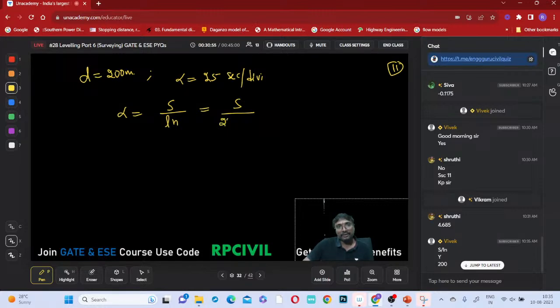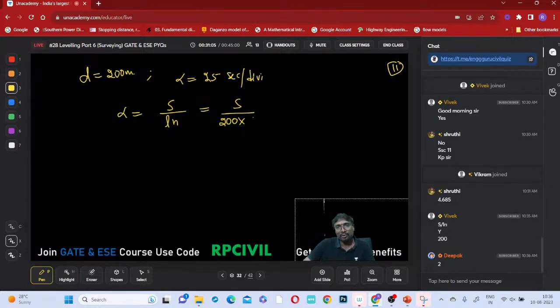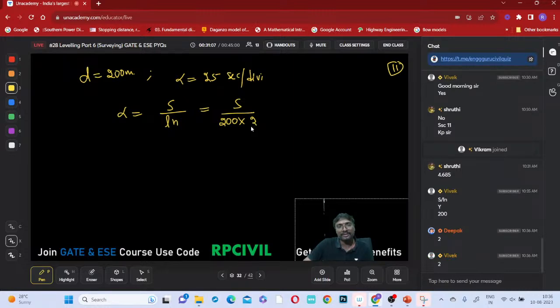L is 200 meters if you just update. What is that N? You can say that is your number of divisions. How many divisions is it moving, if you just observe? That is 2 divisions it is moving. You can say 2 divisions it is moving, right?